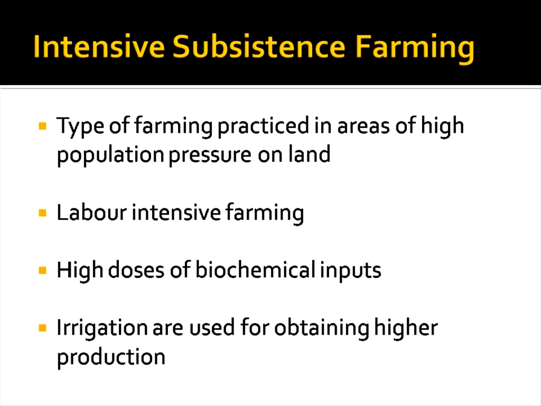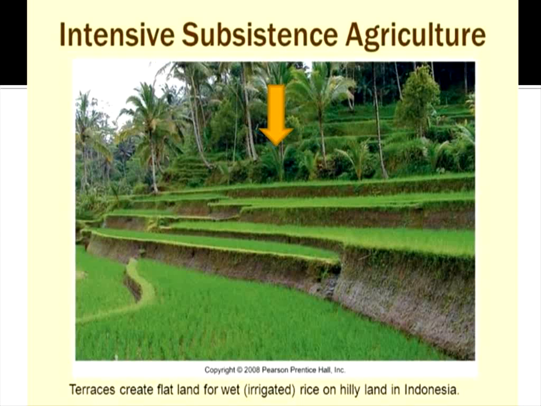And remember that here the land is also somewhat more, that is, it is not small patches of land, and it is labor intensive farming, labor is also used. And next is high doses of biochemical inputs. And irrigation is also used for obtaining higher production. This is intensive subsistence agriculture, where many laborers are used step by step. This is in hilly terrain, where they use this intensive subsistence farming in a big way.